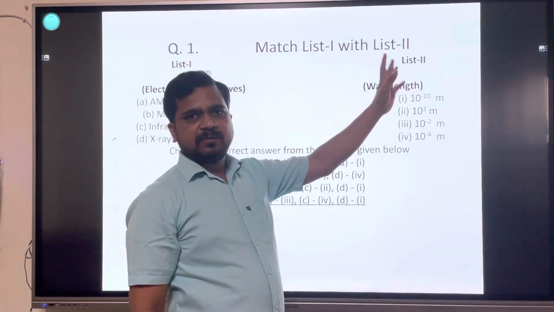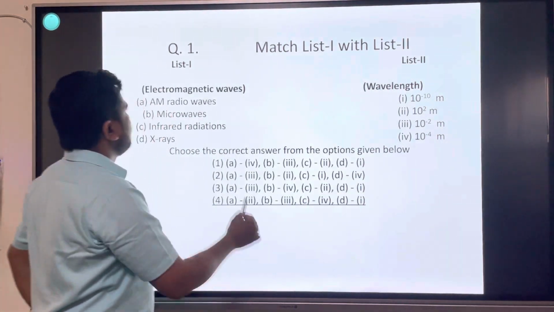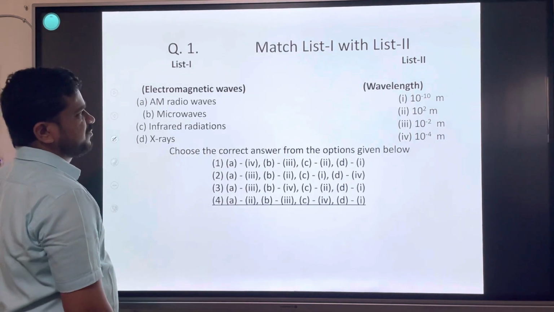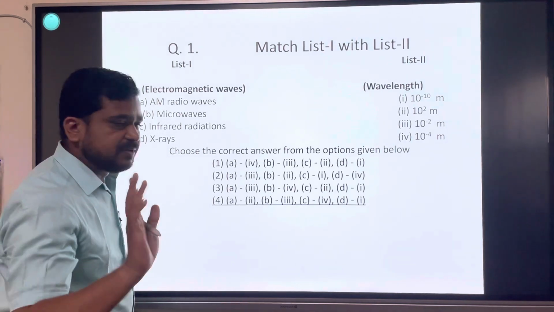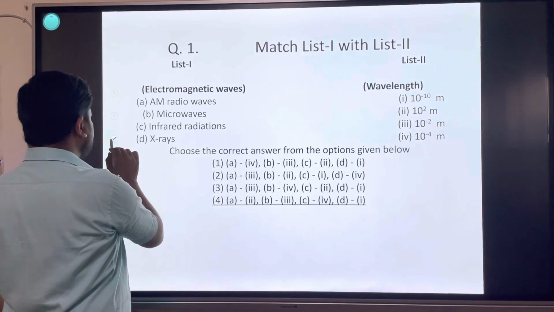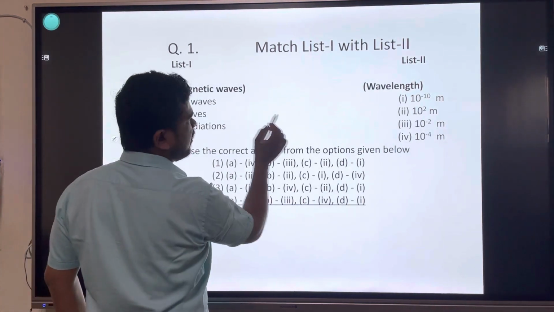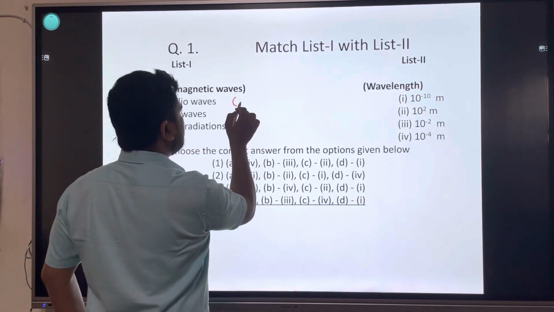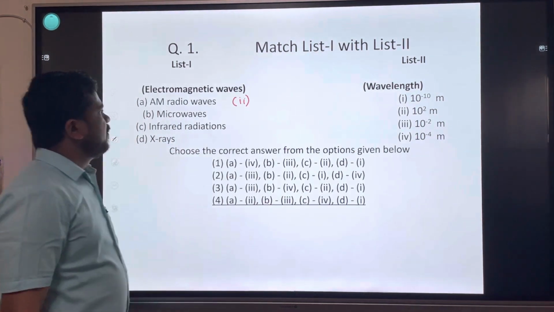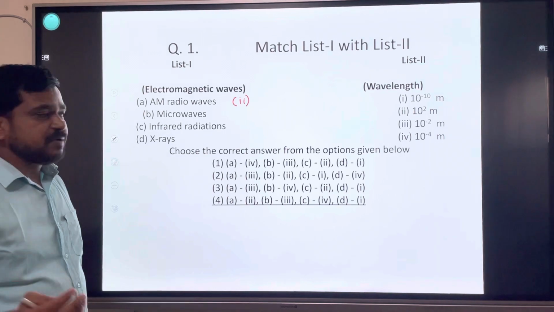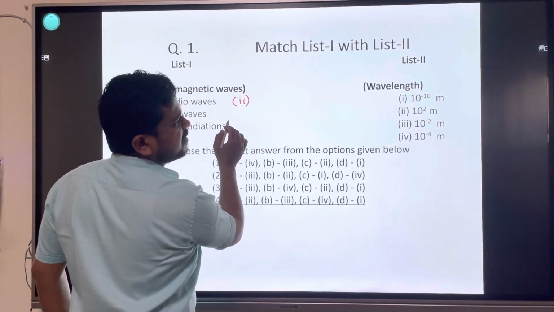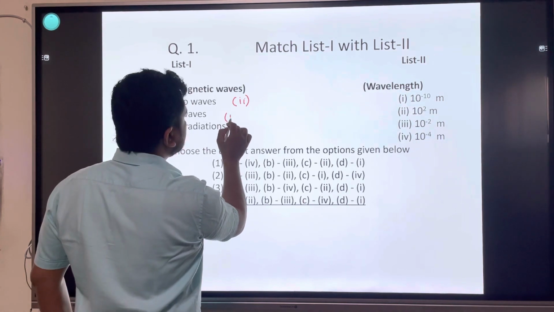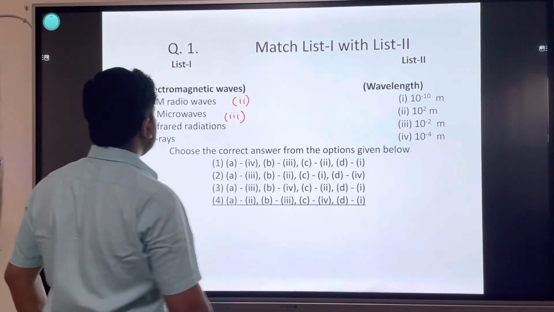Here are the wavelengths. From these waves, AM waves have the largest wavelength. The largest wavelength from the given values is the second one, 10 raised to 2. Microwaves have somewhat less wavelength than radio waves. The second largest wavelength is 10 raised to minus 2, in the third one.